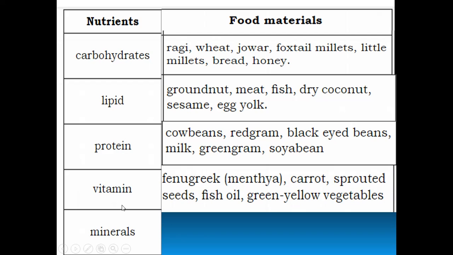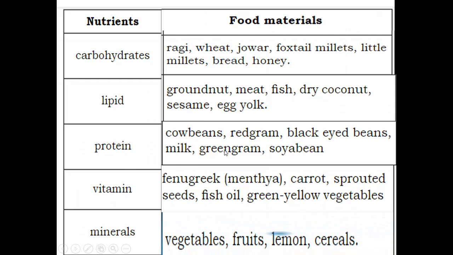Now let's see the food materials which contain vitamins. Fenugreek. Fenugreek is also known as methi. So carrot, sprouted seeds, fish oil, green and yellow vegetables contain vitamins. Now, minerals. So, food materials such as vegetables, fruits, lemon, cereals contain minerals.